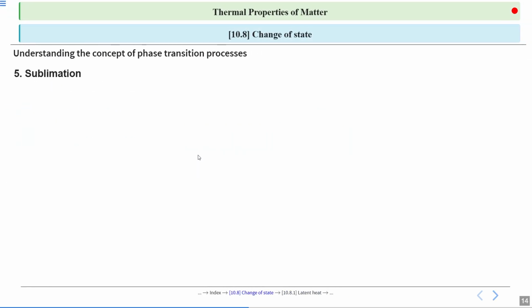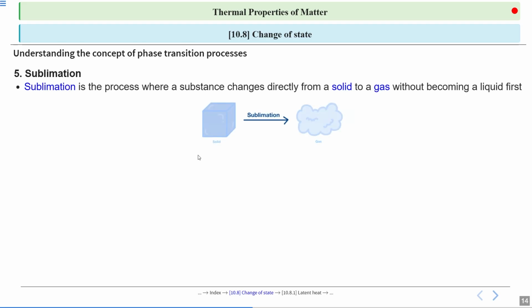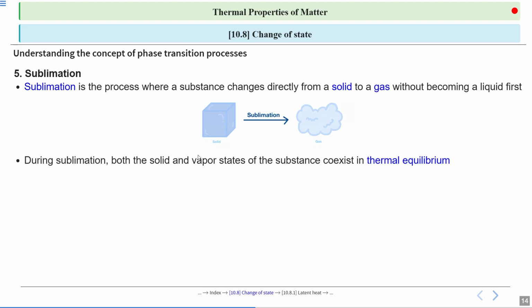Now, fifth is sublimation, and this is a very important process. Sublimation is the process where a substance changes directly from a solid to a gas without becoming a liquid first. During sublimation, both solid and vapor states of the substance coexist in thermal equilibrium.